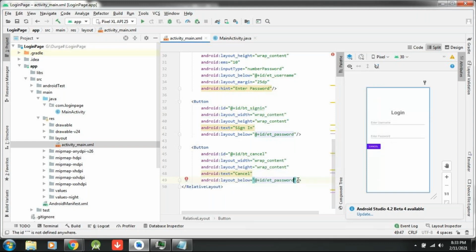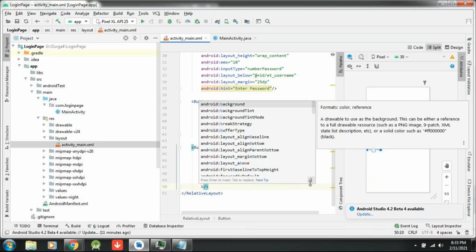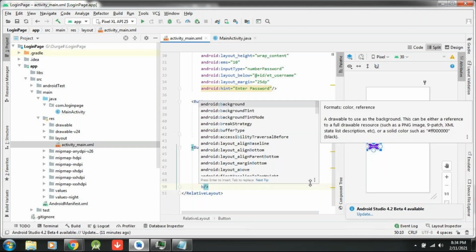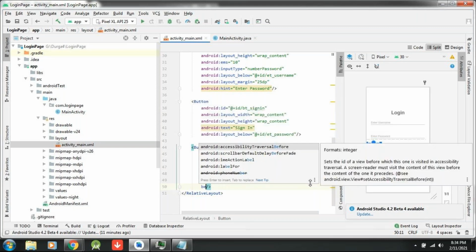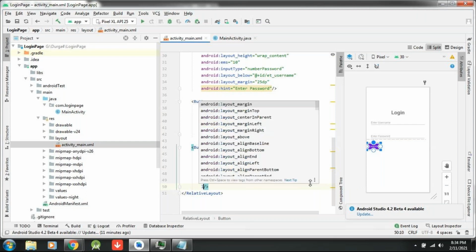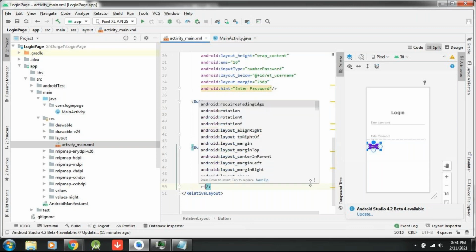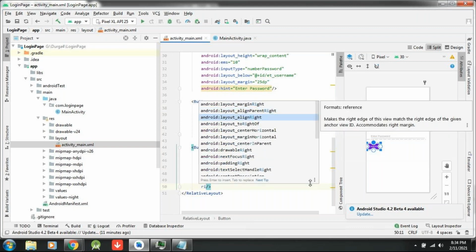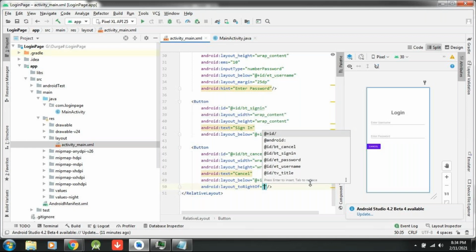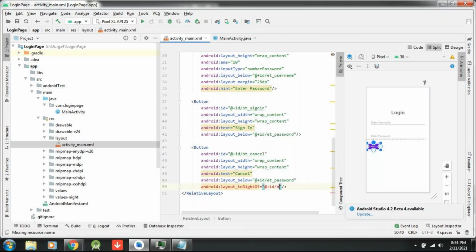Now what am I writing here? Beside... layout... sorry, left of. It's right of, right? Sorry, it's right of. Align layout to right of bt sign in. Okay, now you can understand.